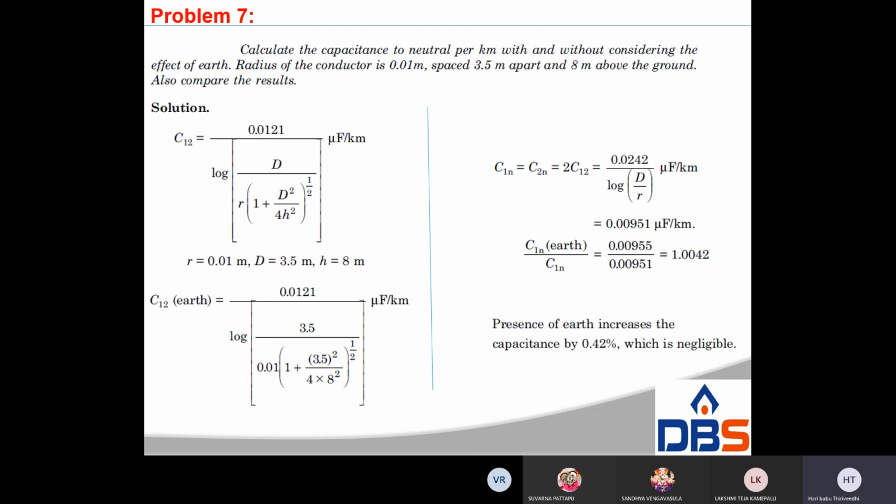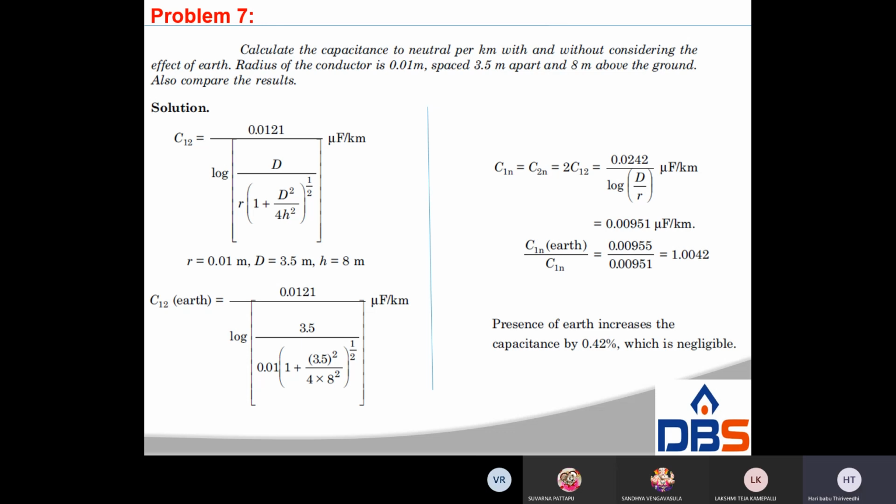Another problem, effect of earth. Calculate the capacitance to neutral per kilometer with and without considering the effect of earth. So without it, what is the formula? With it, what is the formula? Radius of the conductor is 0.01 meter, spaced 3.5 meters apart and 8 meters above the ground, that is h is equal to 8.